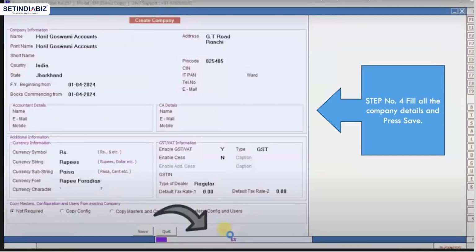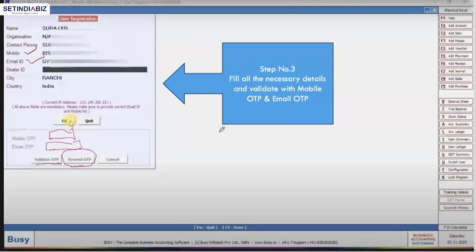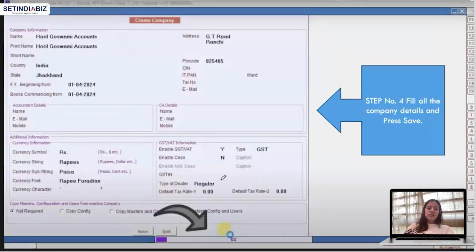So this is how it is different from Tally. In Tally, there was no OTP thing required. After going on Gateway of Tally, we just had the create company option in masters. But here we have the create company option on top, and then we have to say yes that we want to get registered. We have to quickly fill up very basic details. These are not very detailed, like address and GSTIN number. They are very basic details, not of the company; they are about the user, the person who is going to operate this Busy accounting software. And after validating the mobile and email OTP, we can then create a company.